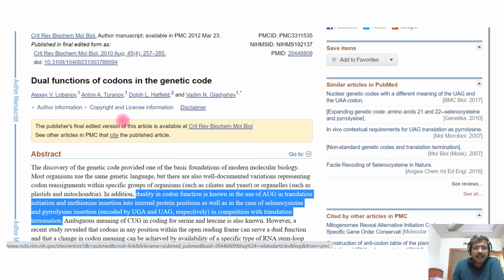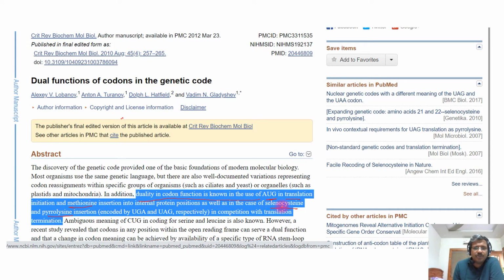I highlighted this particular thing here. So you can see that duality of codon function is known in the use of AUG. In translation, you know that it codes for methionine. AUG is acting as the one which codes for methionine as well as the one which codes for initiation of this translation process.